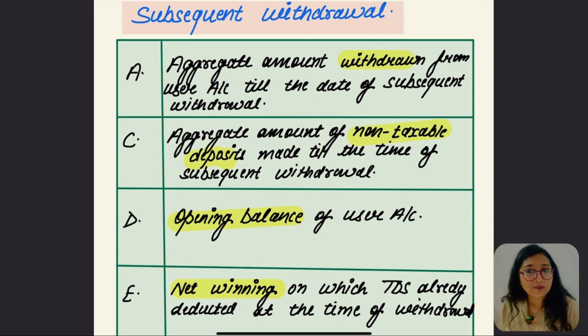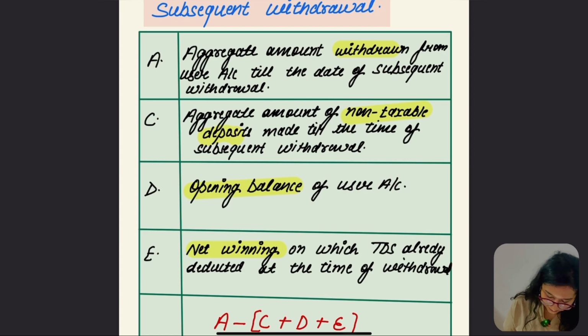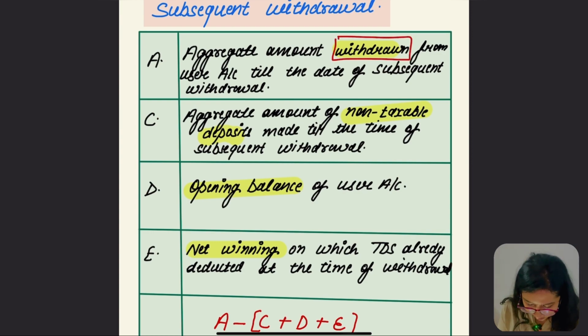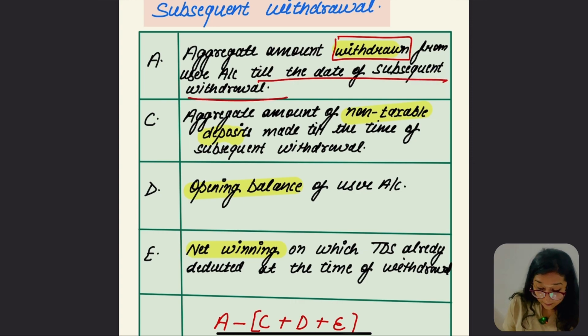This is also similar, but one new point is going to be added here. So let's go for it. Aggregate of what? The withdrawals from the account, but till the date of subsequent withdrawal. Take the aggregate amount withdrawn from the user account till the date of subsequent withdrawal. Hope this point was clear.